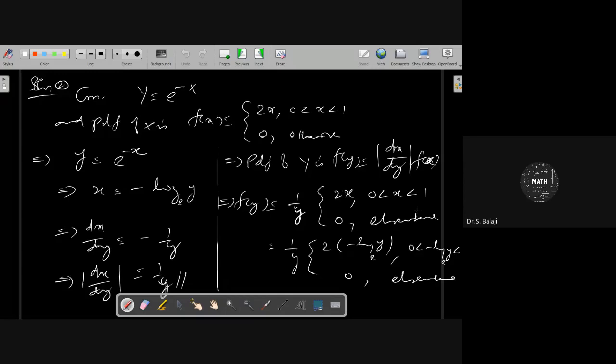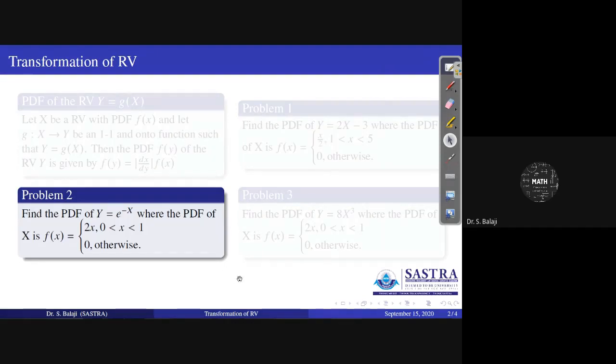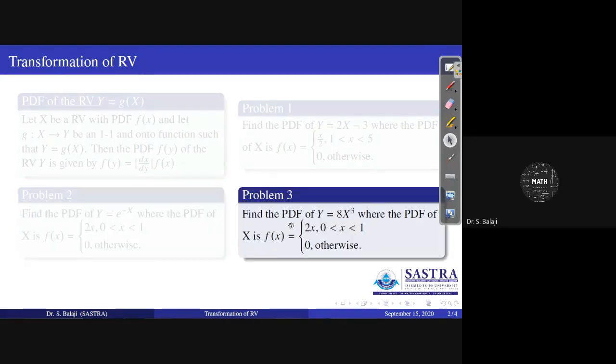You can get the x relation, but you have to convert everything, and the range also you have to write in terms of y properly. That is also very important. I think you can give the answer for this one.